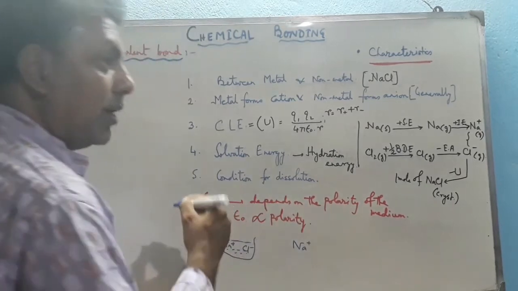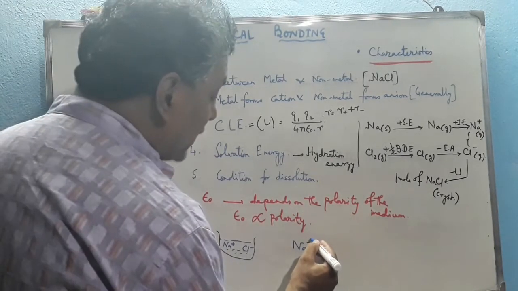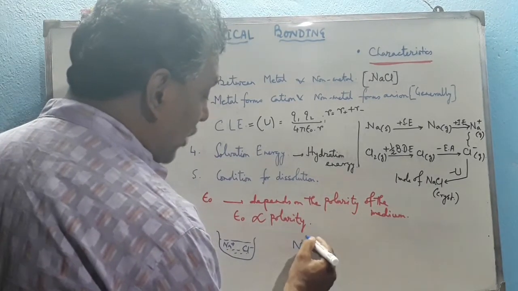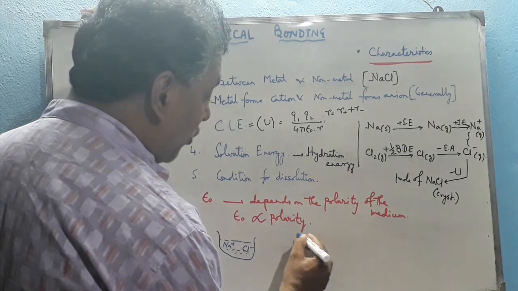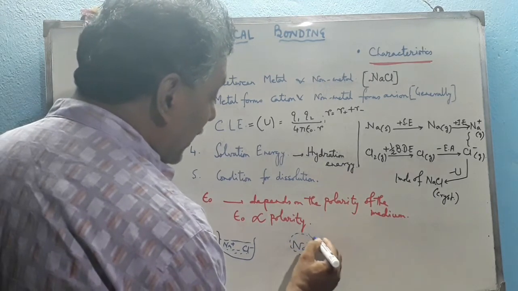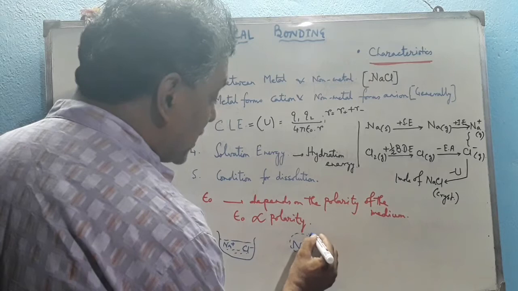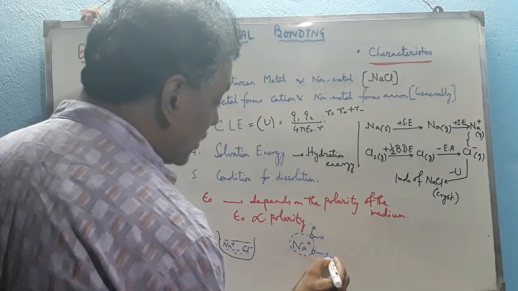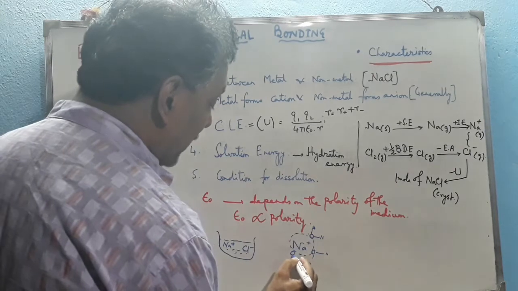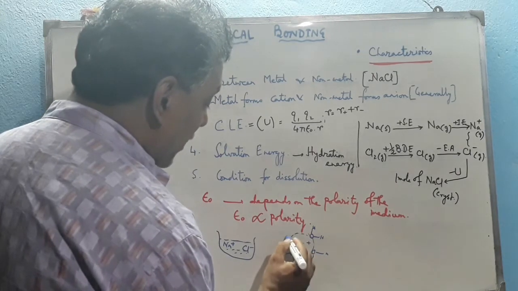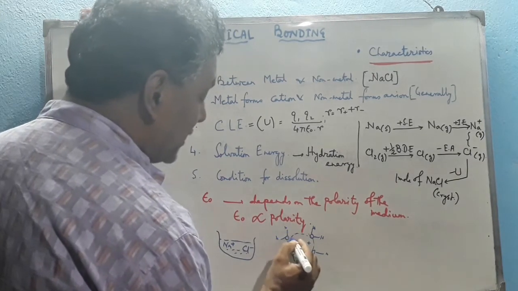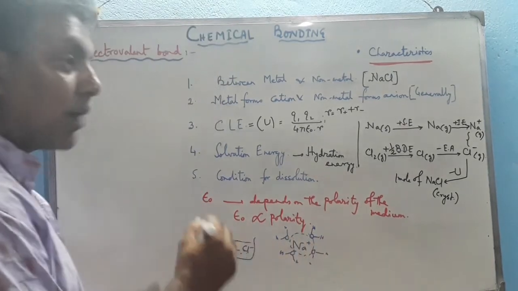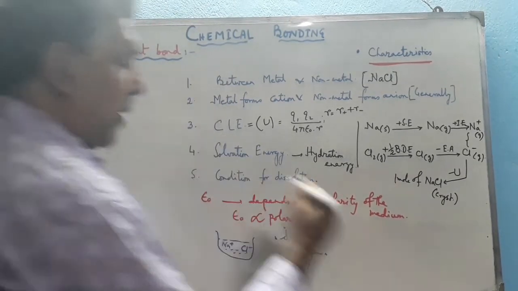Its epsilon 0 value is very high. So the sodium plus is surrounded by water molecules, with the negative pole towards the sodium plus ion, and hence the negative pole somewhat neutralizes the positive charge of the sodium plus.